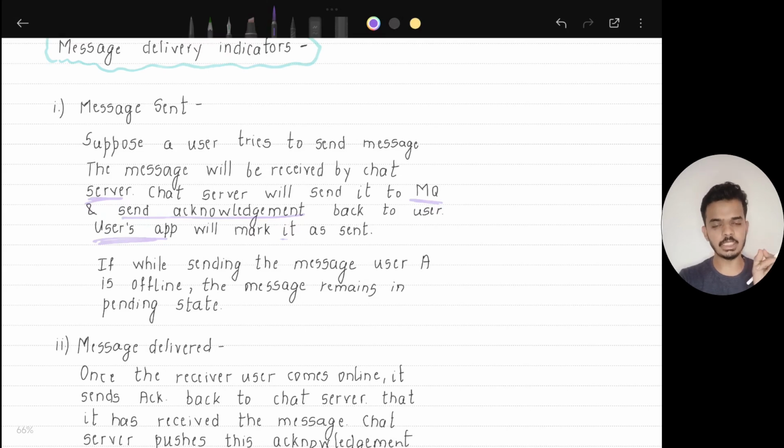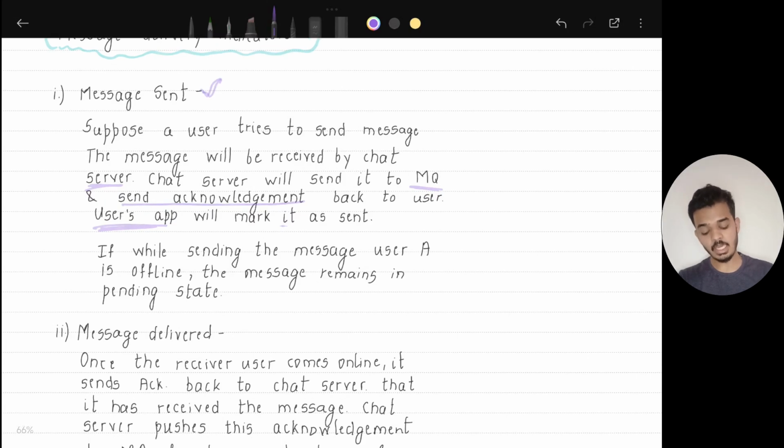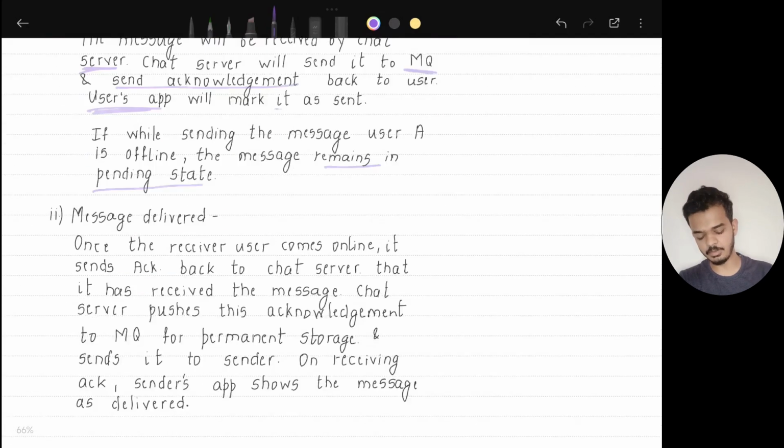When the user receives the acknowledgement from the chat server, the chat application will show that the message has been sent. If user A was offline while sending the message, it will remain in pending state on the client side. That is how the user knows the message has been sent.